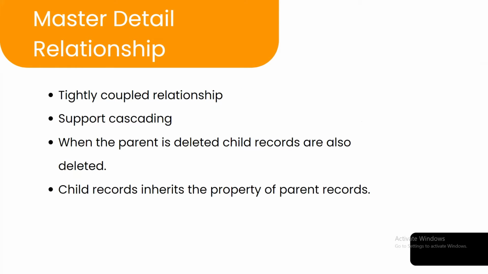So now let's come to the master detail relationship. What is a master detail relationship? A master detail relationship is a tightly coupled relationship. It supports cascading, meaning when the parent record is deleted, the child records are also deleted. In this, the child record inherits the properties of the parent record, right? Meaning whenever you delete a parent record, the child record will also be deleted. There are some other points also which we'll be learning further.